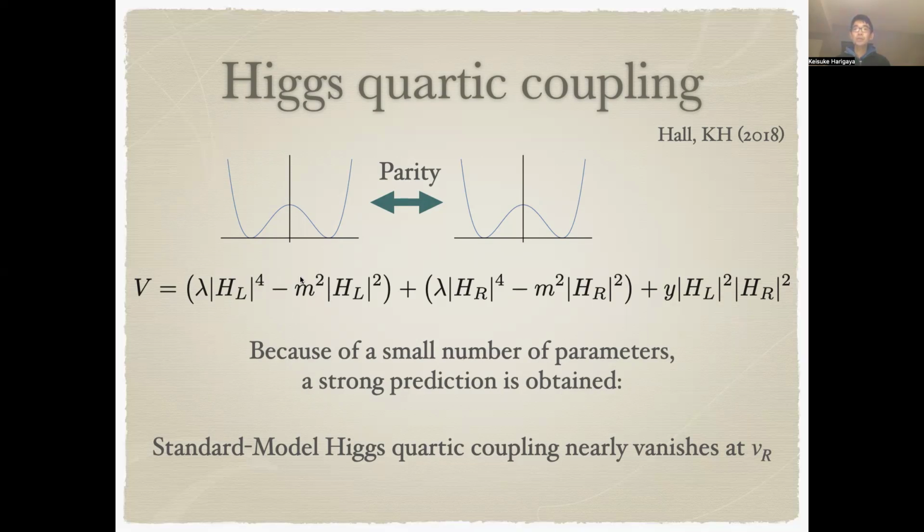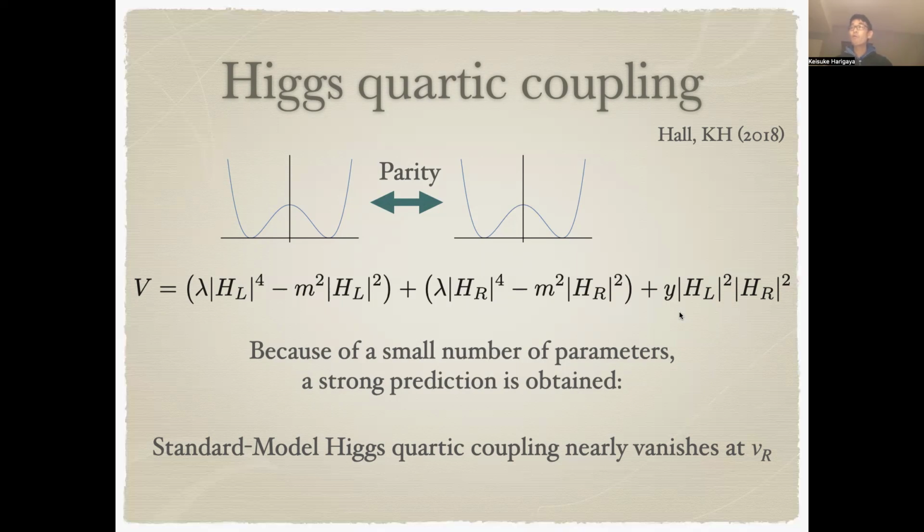The first 2 terms are the usual potential made from the quadratic term and quartic term of the Standard Model Higgs. The second terms are the parity partners of those terms. Then the last term is a possible quartic coupling between HL and HR. But you can see that because of parity symmetry, there are very few parameters in the potential of HL and HR. And it turns out that we can obtain a strong prediction because of the limited number of parameters.